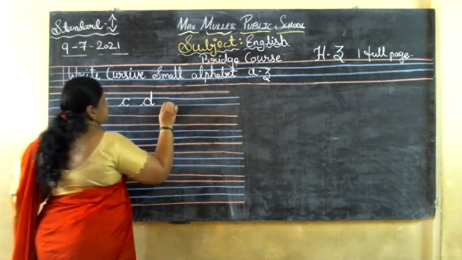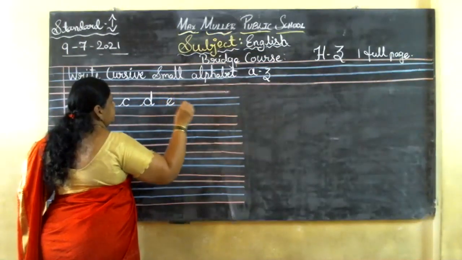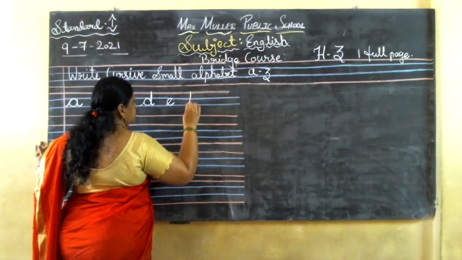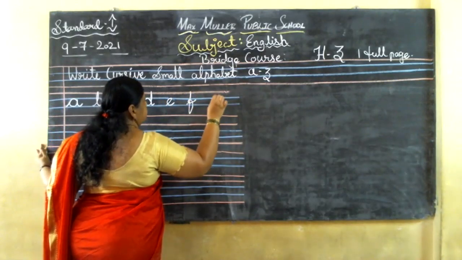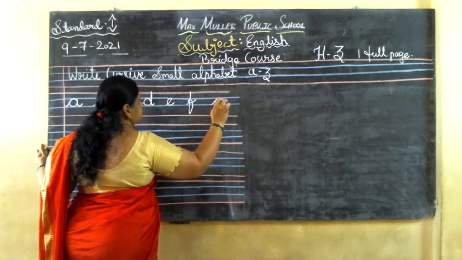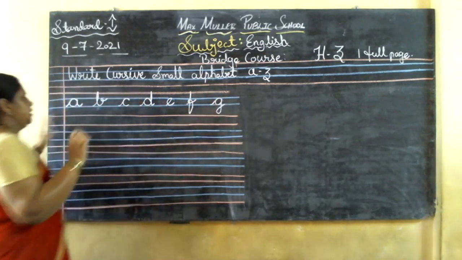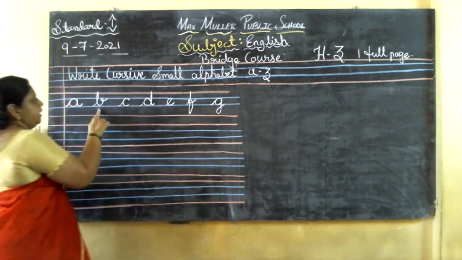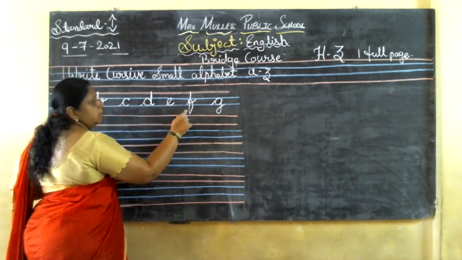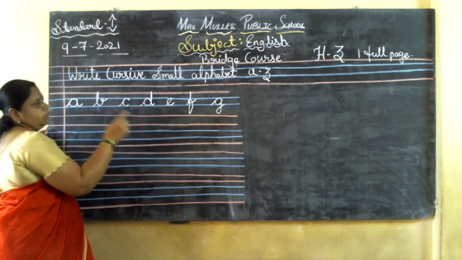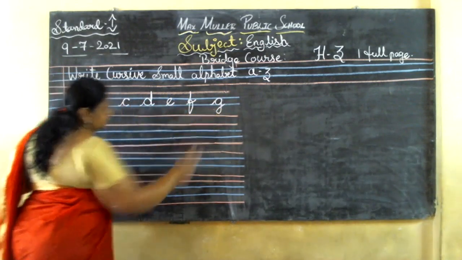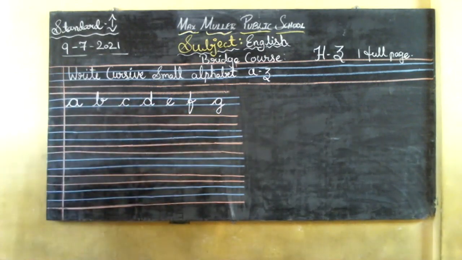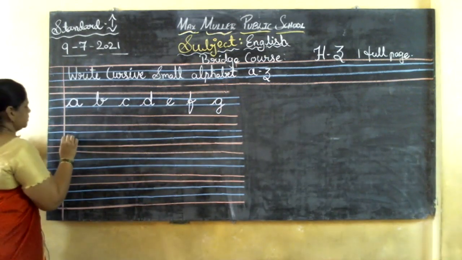D. E. F and G. Got it, children? See, in these letters B and F will be difficult for you. Okay? B, F and G, children. Hold your mummy's hand and write it. Okay? Next comes H.